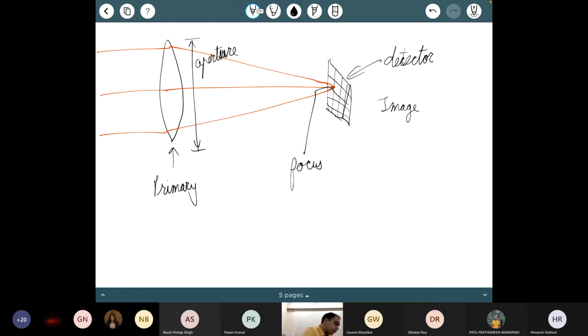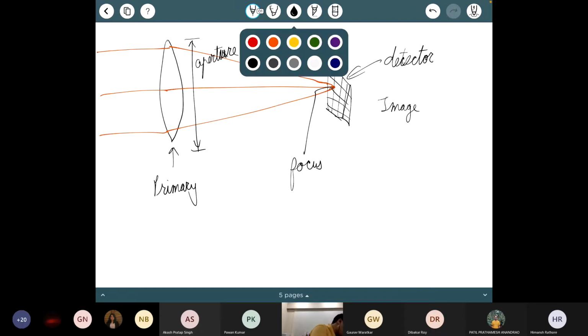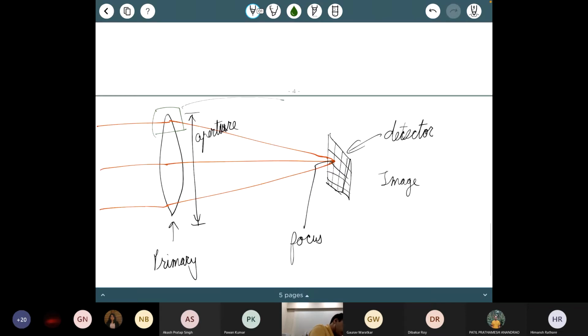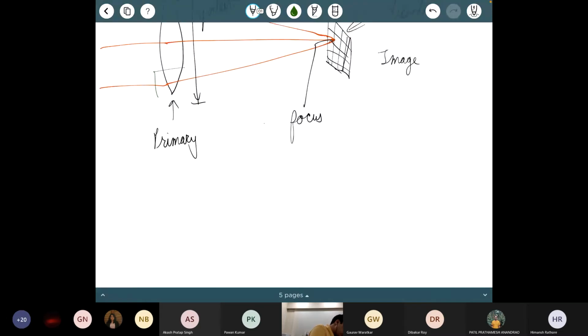So remember that if you just look at, say, one part of this lens, say this one, this pretty much looks like a prism. Maybe I'll highlight the lower one so that I have space to write. If you look at this part of the lens, it looks like a prism. This is just to make it obvious and intuitive for you, which means that light as it is passing through is going to split. What color of light bends more in a prism? Red bends more or blue? Blue. Okay, let's go with blue.